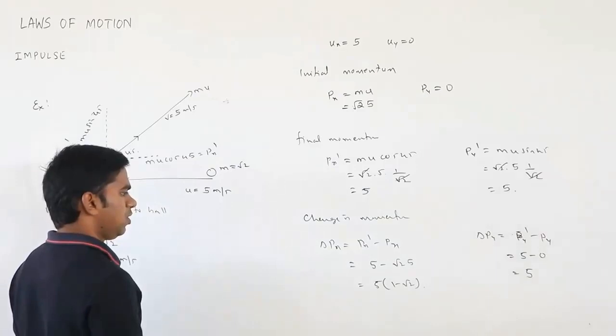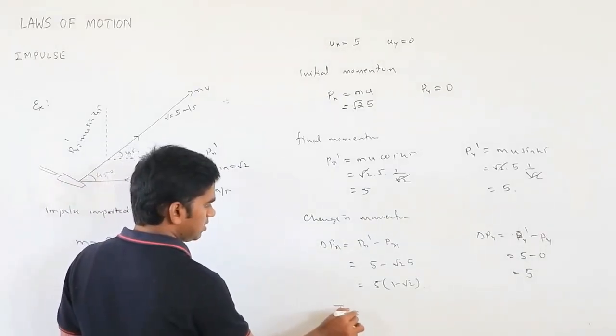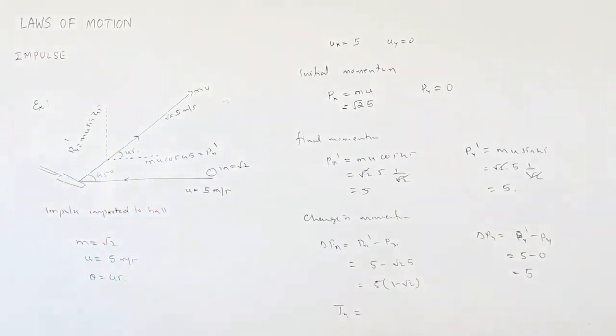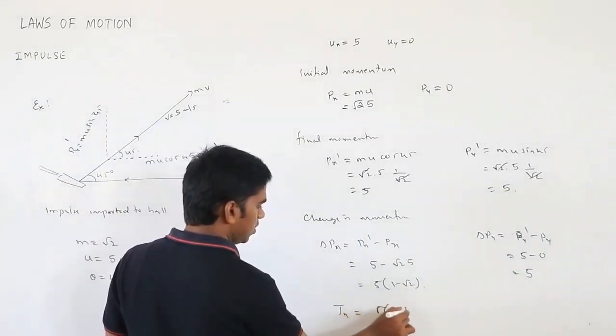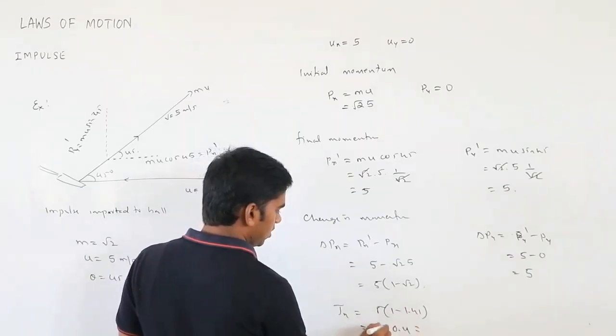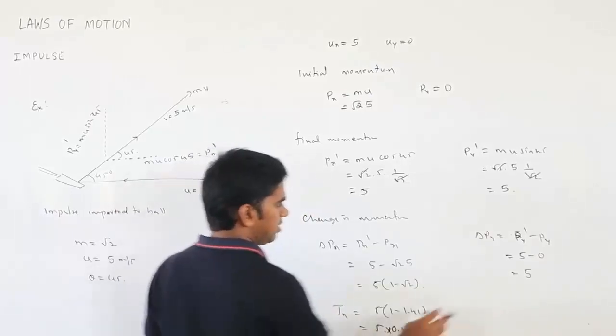So you got the impulse along x: 5 times (1 minus root 2). Root 2 is approximately 1.41, so 1 minus 1.41 is about minus 0.4, and 5 into 0.4 means it is going to be 2. And this is going to be 5.